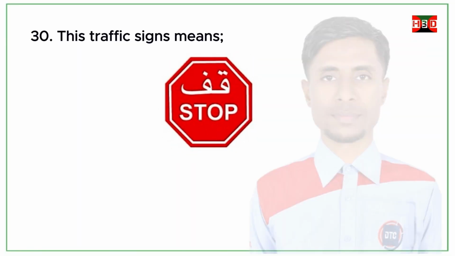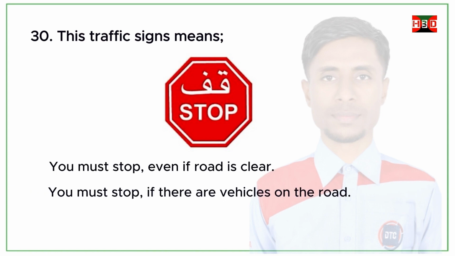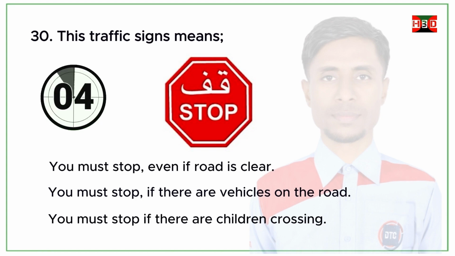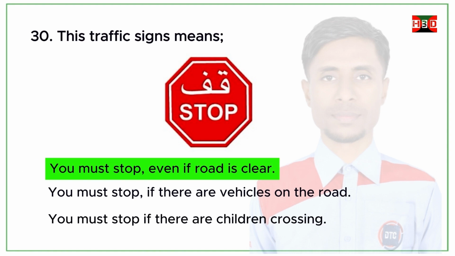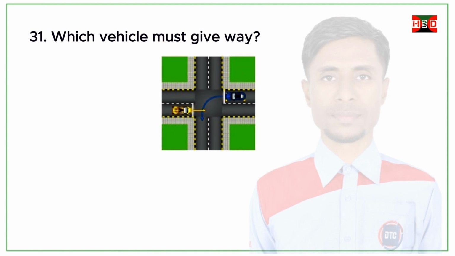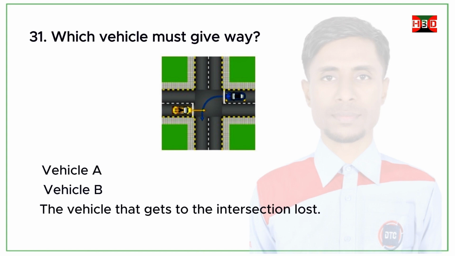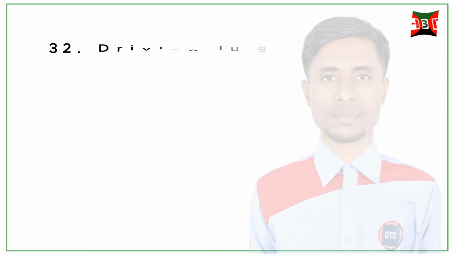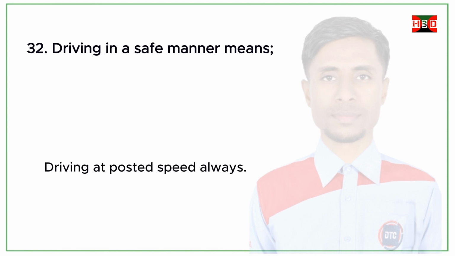This traffic sign means you must stop even if the road is clear. You must stop if there are vehicles on the road. You must stop if there are children crossing. Correct answer. You must stop even if the road is clear. Which vehicle must give way? Vehicle A. Vehicle B. The vehicle that gets to the intersection last. Correct answer. Vehicle B.